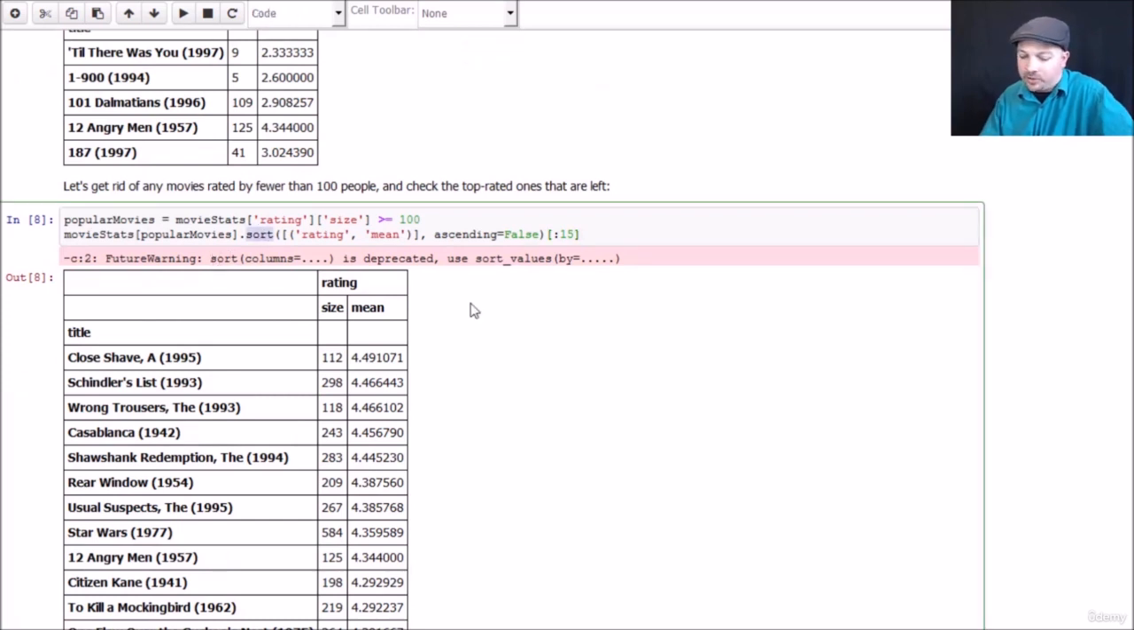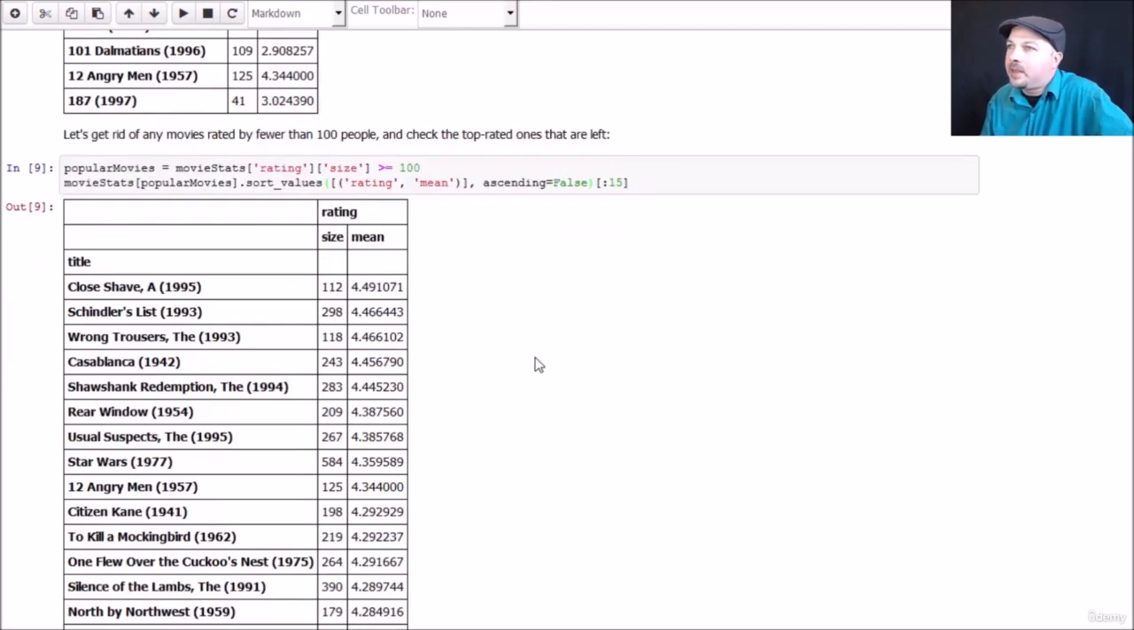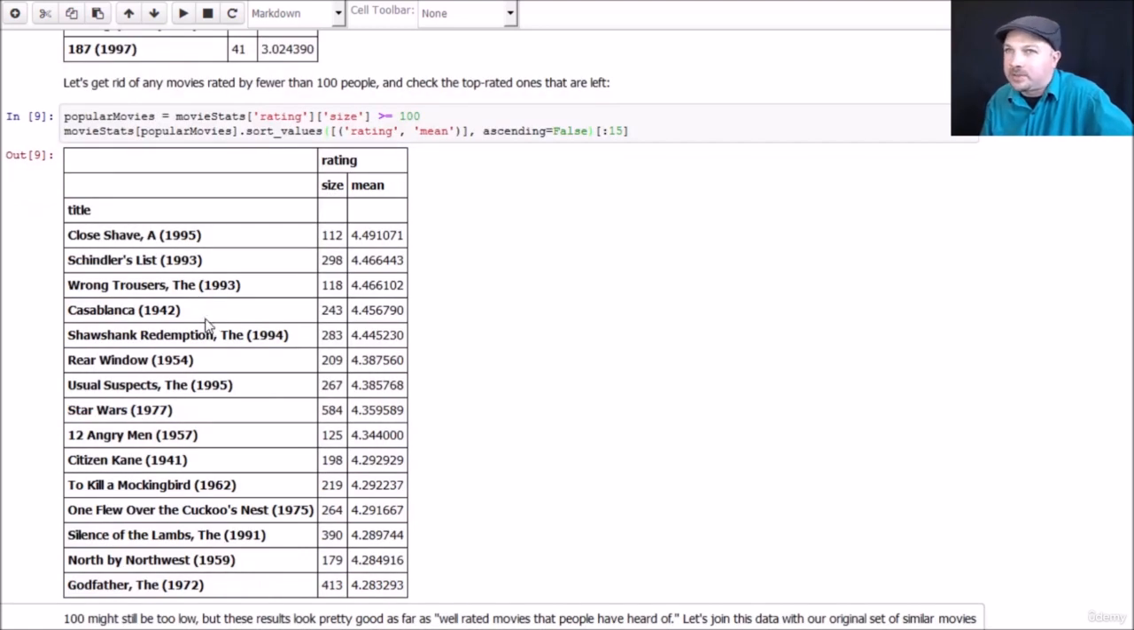Ever since I originally created this course, a new version of Pandas came in. You can just use sort_values there, and it will work just as well. That makes the warning go away. And we end up with this. We have basically here a list of movies that were rated by more than 100 people, sorted by their average rating score. And this in itself is a recommender system.